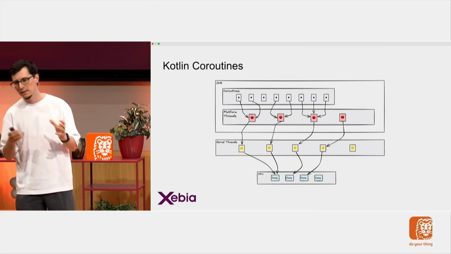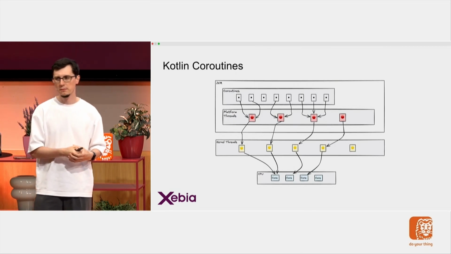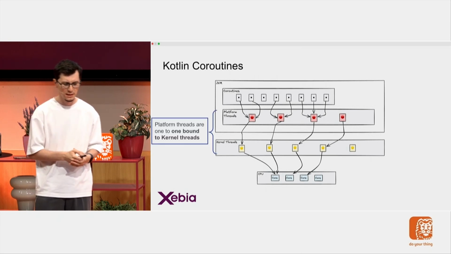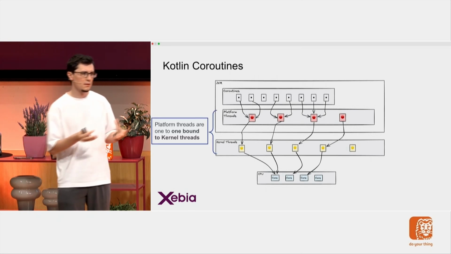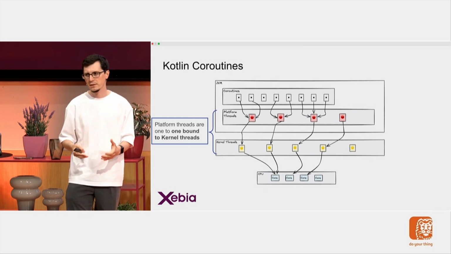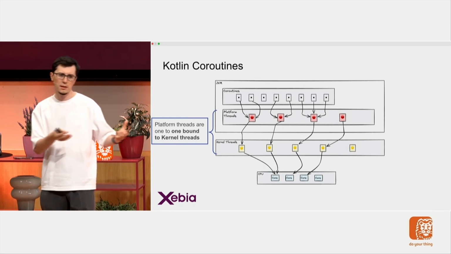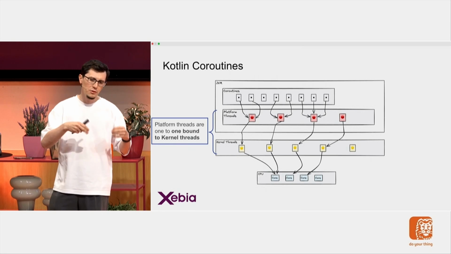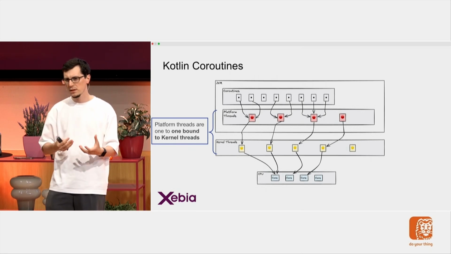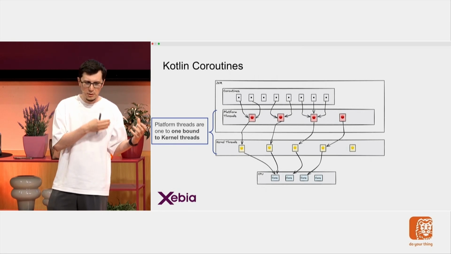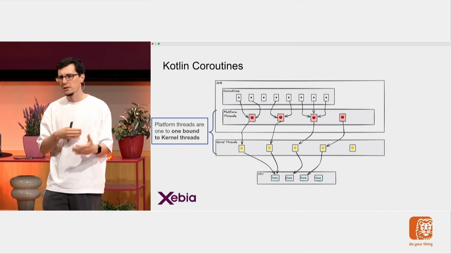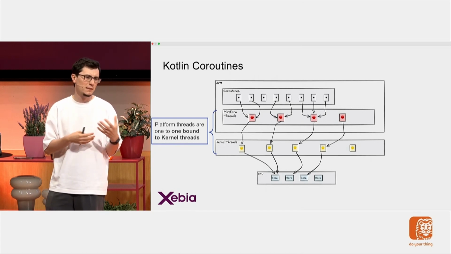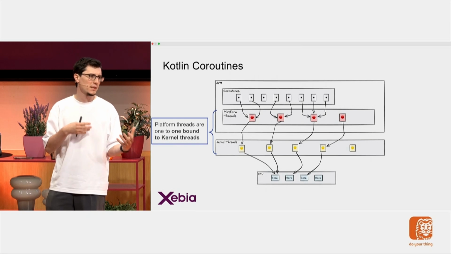But I still want to briefly explain what Kotlin coroutines are. I think this is important also for the rest of the slides. So first, let's talk about the JVM's own threads. JVM's own threads, as we call them platform threads, are the unit of execution for concurrent operations. But the problem with them is they are one-to-one tied with the kernel threads. This is what makes them expensive. This is what makes them hard to context switch and everything.